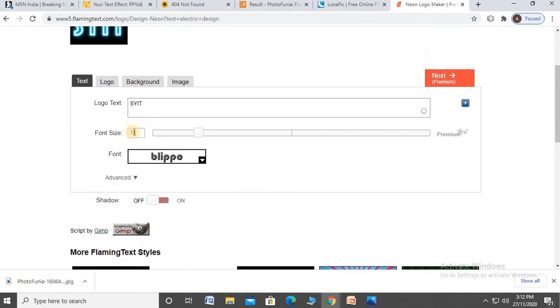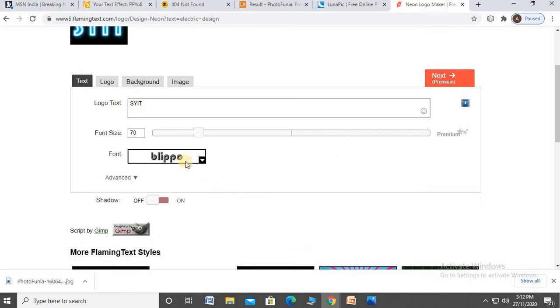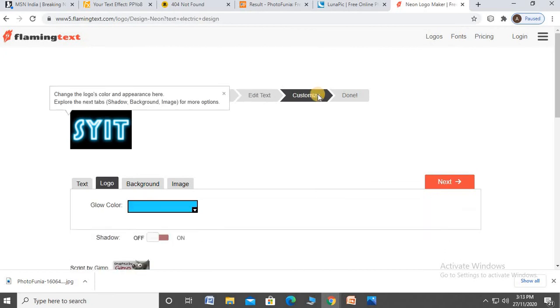Okay, font given, how the points are said, right? 75. Okay, given the 75. To that, customize and done.